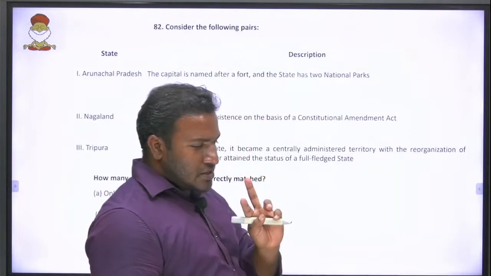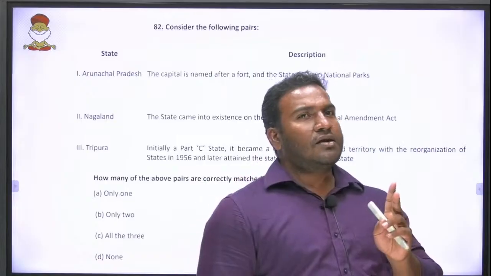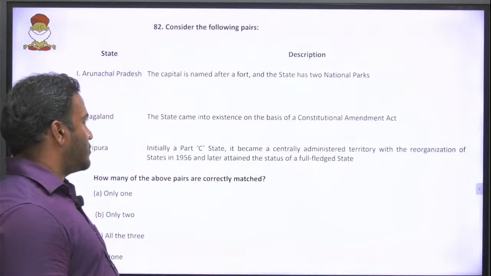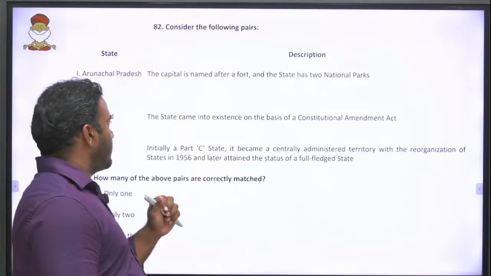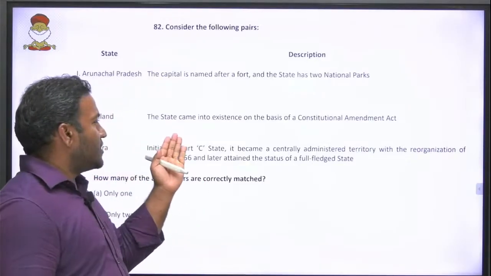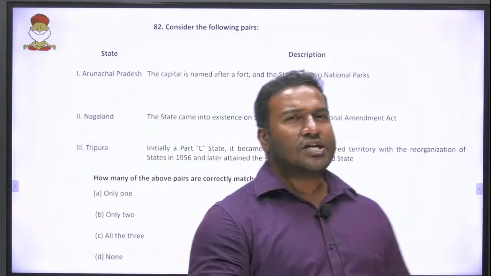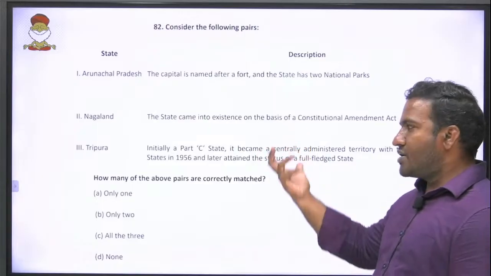And it has 2 national parks, Mauling National Park and Namdapha National Park. Namdapha, whatever you can pronounce. So the names are different, but God is one. Yes. Nagaland, the state, came into existence on the basis of a Constitutional Amendment Act. On the 13th Constitutional Amendment Act, it came into existence.